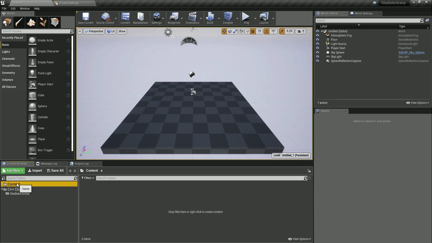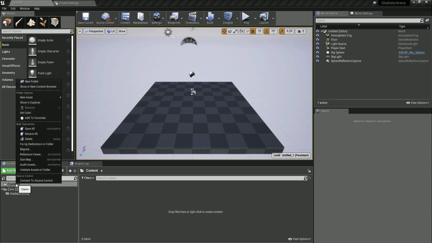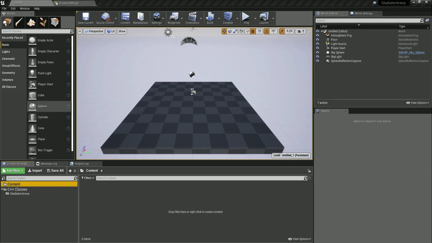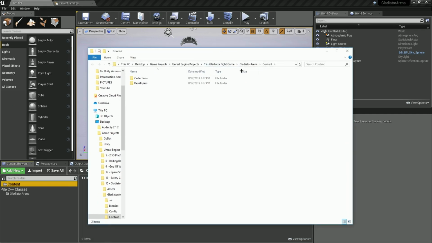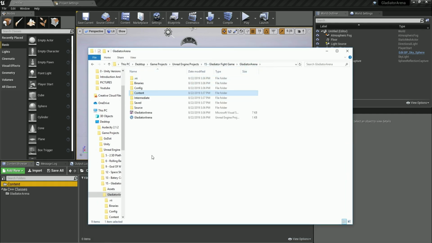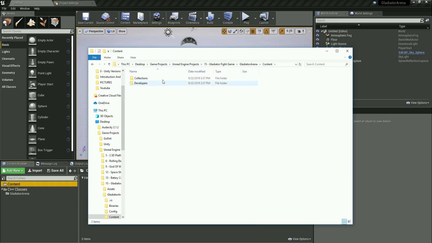So we have the content over here. You know the drill. What I'm going to do is right click here on the content, and we are going to show that in the Explorer. There you go. So here is your project wherever you have saved it. You have binaries, you have config, you have all of the good stuff. Now we need the content. So this is what we need.